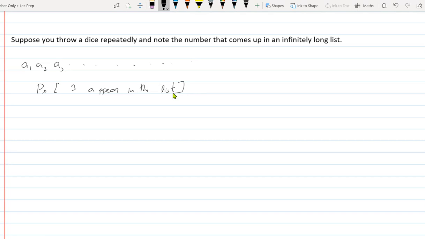Anybody wants to try? One minus when 3 never happens. That's a very good thing to do: 1 minus the probability that 3 never occurs. Sir, the required probability will be 1 for all the digits, not only for 3, because it's an infinite list.